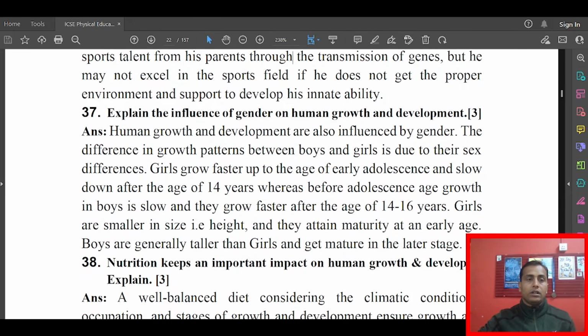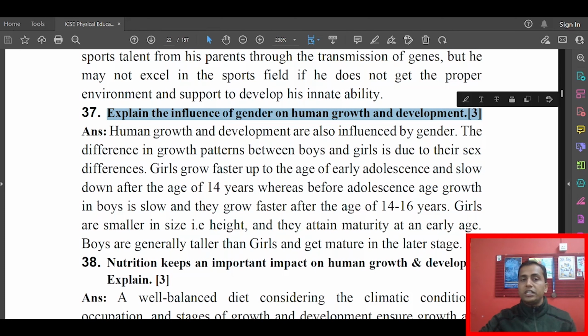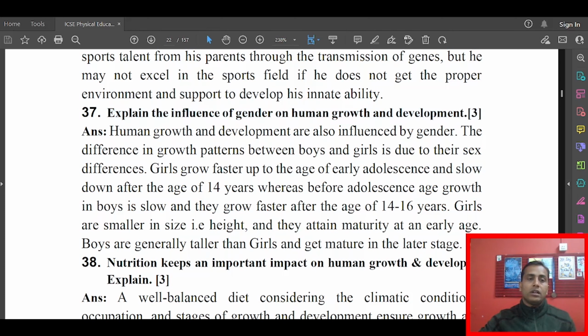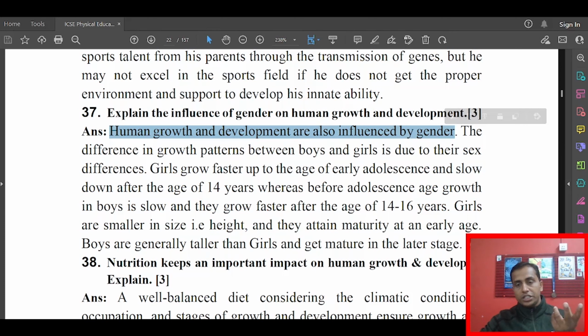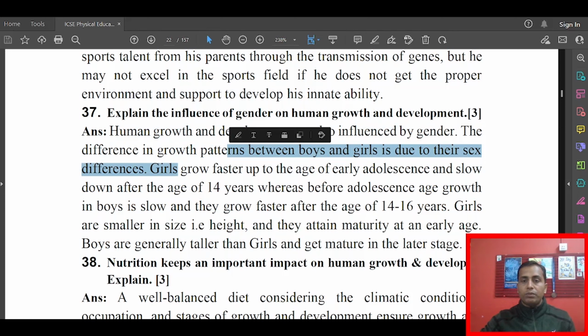Next question. Explain the influence of gender on human growth and development. Gender also affects your growth and development. How is it? Human growth and development are also influenced by gender, meaning which sex you fall into, either male or female. The difference in growth pattern between boys and girls is due to their sex differences.